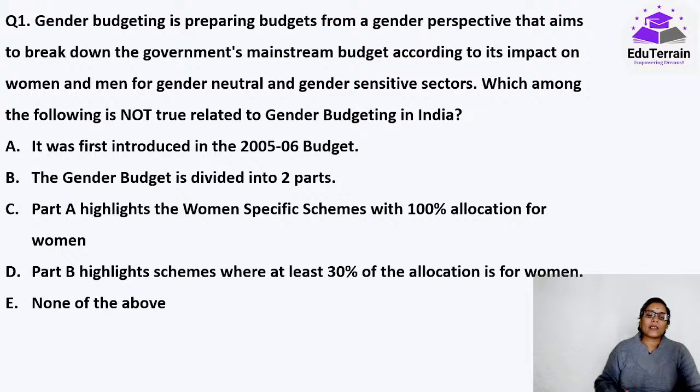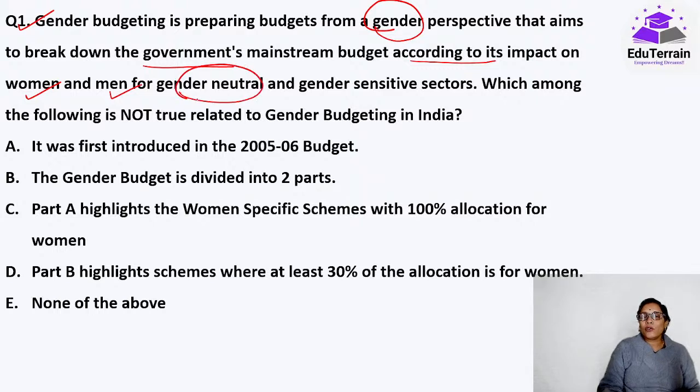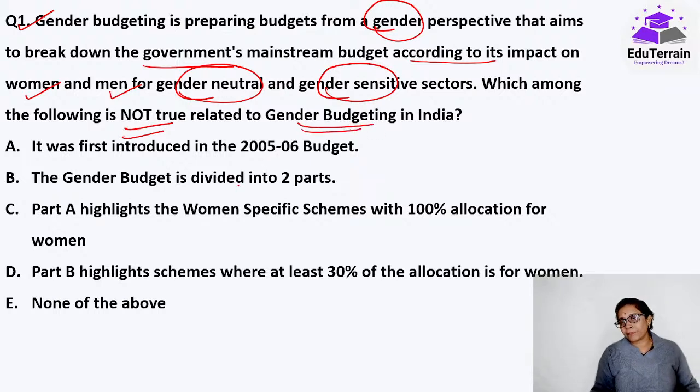So the first question is gender budgeting. Gender budgeting is something that is preparing budgets from a gender perspective that aims to break down the government's mainstream budget according to its impact on women and men for gender neutral and gender sensitive sectors. Now, which among the following is not true related to gender budgeting in India?